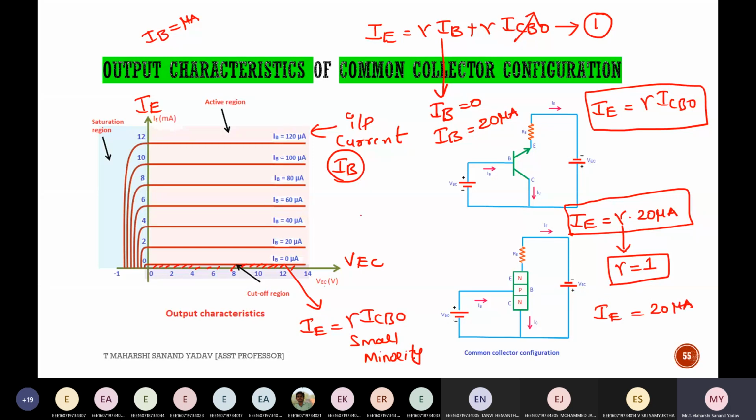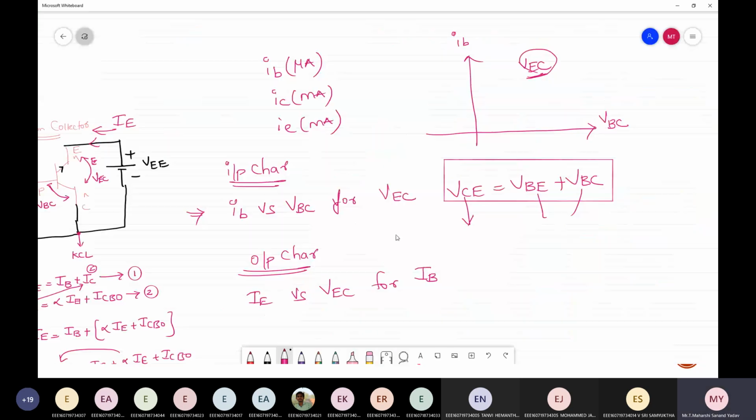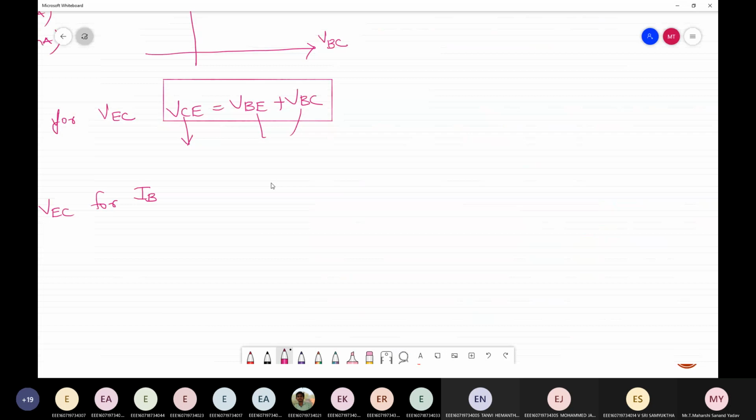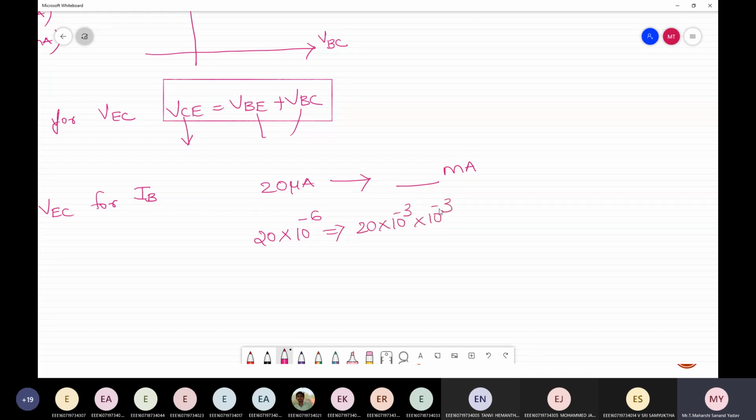How to convert these 20 microamperes to milliamperes? 20 micro to milli, convert and tell me. 20 into 10 power minus 6. This can be written as 20 into 10 power minus 3 into 10 power minus 3. We know that milli is nothing but 10 power minus 3.